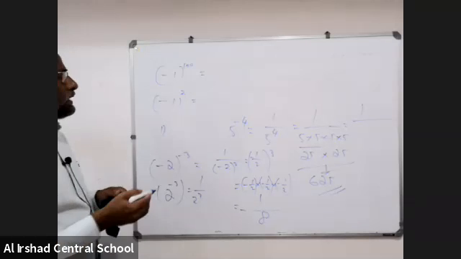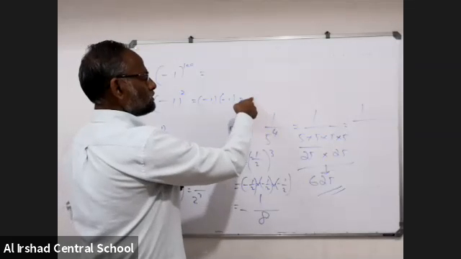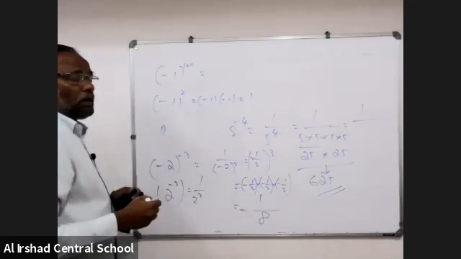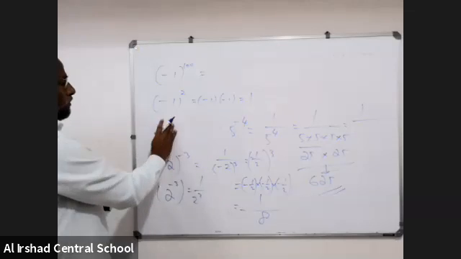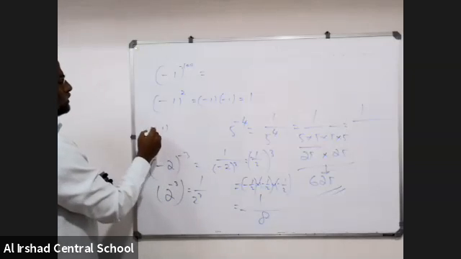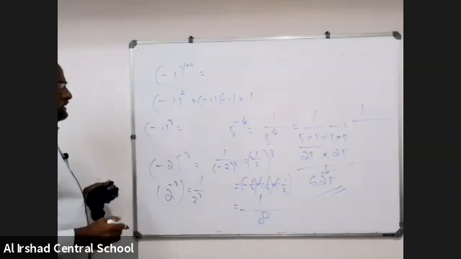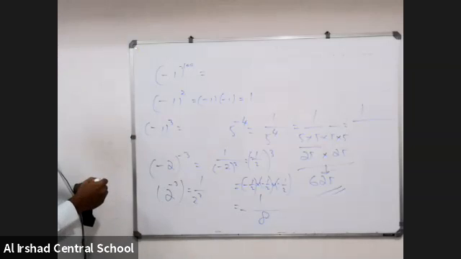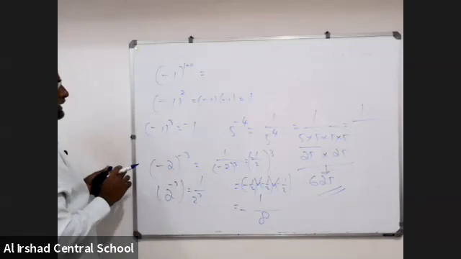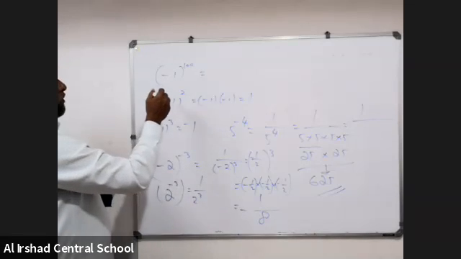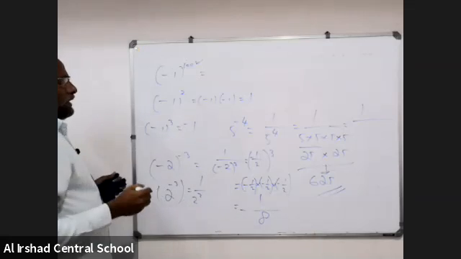Minus 1 into minus 1 is plus 1. Now, my question is minus 1 to the power of 3. What is it? Minus 1. Excellent. Now, minus 1 to the power of 100.